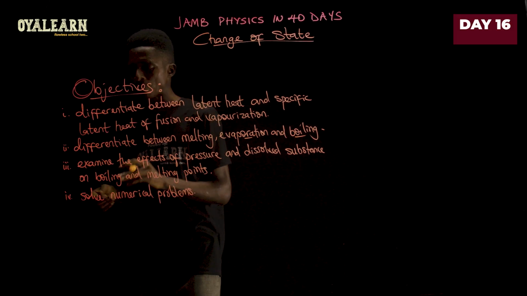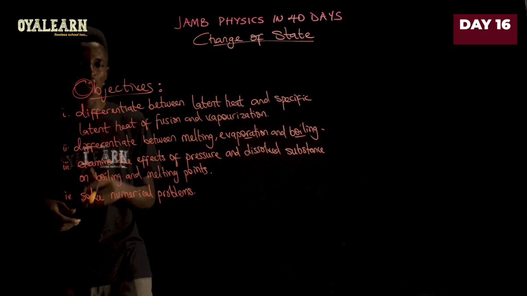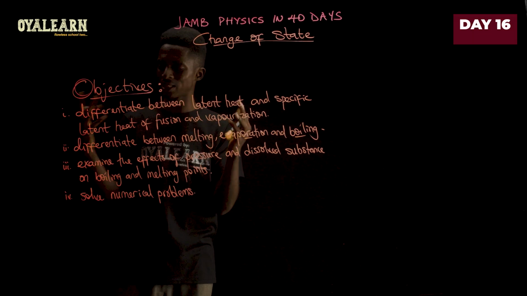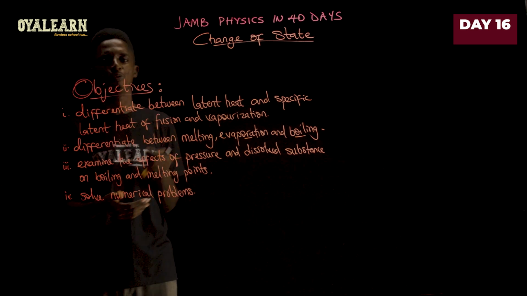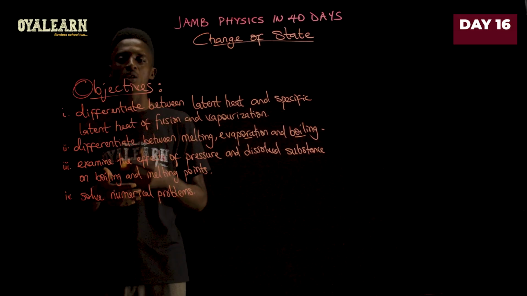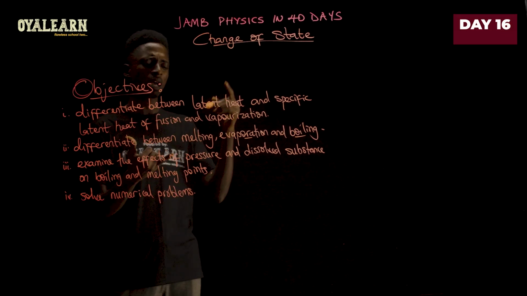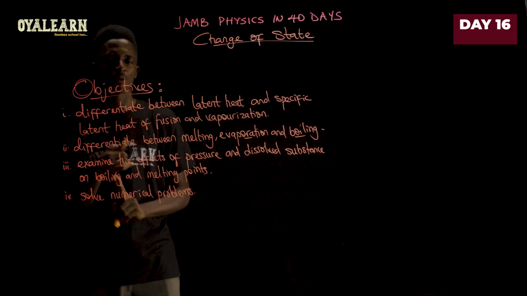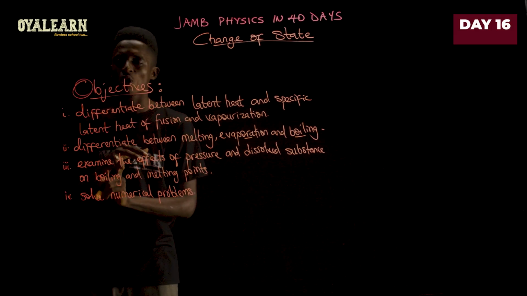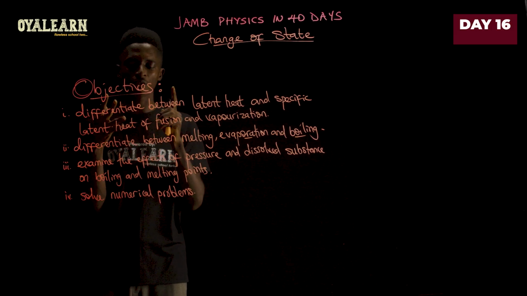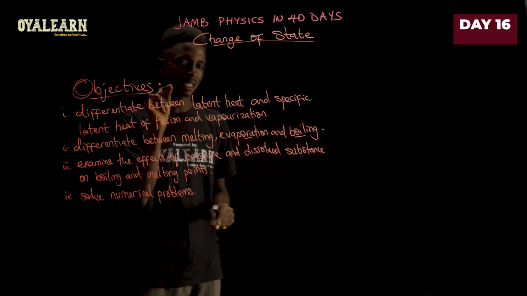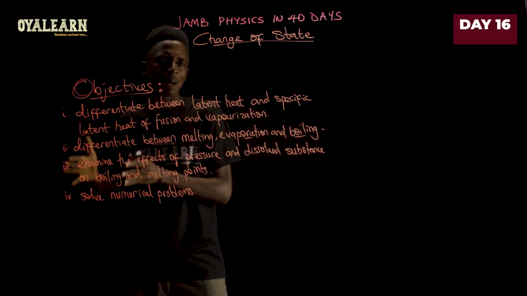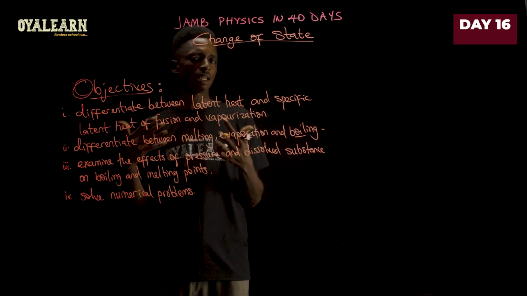Now, finally, what JAMB expects is that you should be able to use all the information in what we have stated so far to solve numerical problems, because they will give you problems where you have to calculate. Either you are calculating the latent heat of vaporization, latent heat of fusion, and sometimes they would mix specific heat capacity and latent heat to make a question.